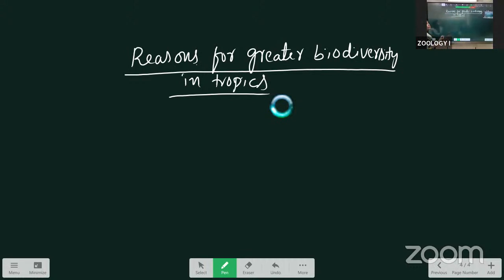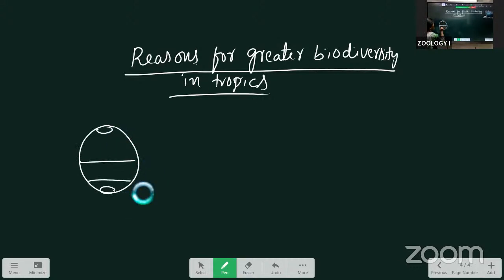All of you know this one. What are the tropics? Near the equator, the horizontal lines are there that we call the tropics. Inside the tropical region, the biodiversity is mostly more, meaning more animals and plants are there. What is the reason? For example, this is the Earth with the equator; here the poles are present, and the temperate region and the tropical regions are there. Inside the tropical region all the conditions are good. That's why the biota is more in these places.